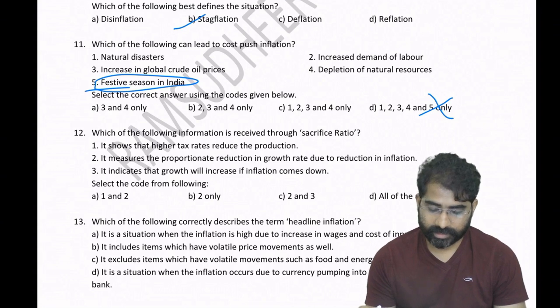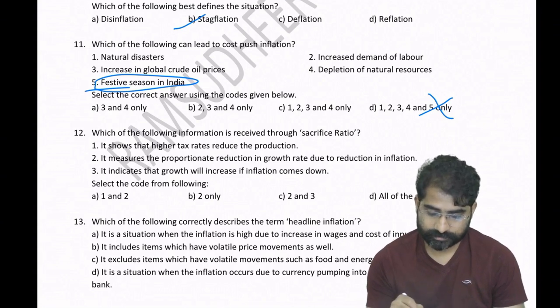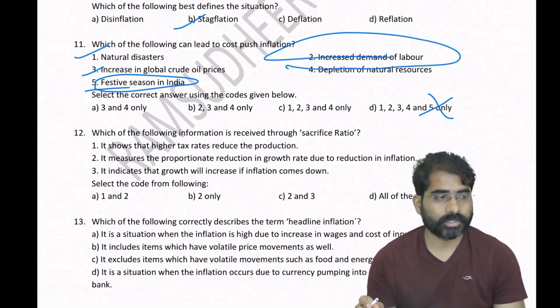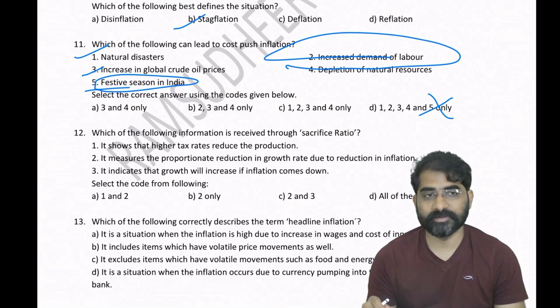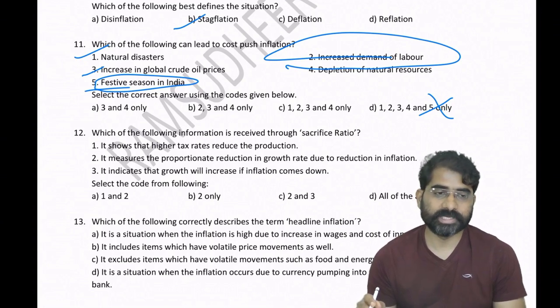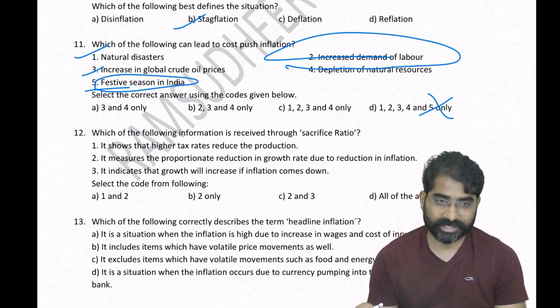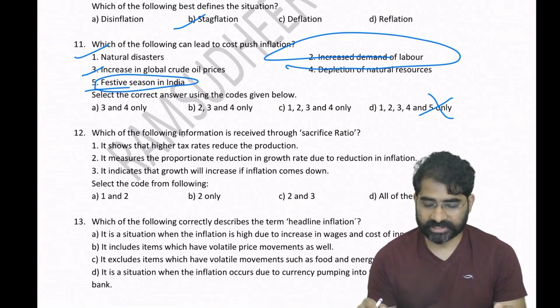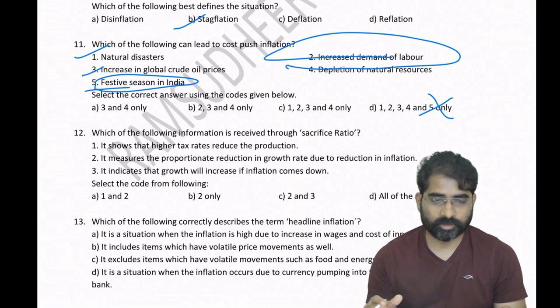And remember 1 and 3 is pakka. You will get a doubt whether I should put 2 or not. Increased demand means demand pull inflation? No, it is increased demand for labor. So increased demand for labor means labor cost will increase. That is the hidden intention. That is why options always have to be checked first. Which one should not be there, that has to be removed first, and then get back to your solving.